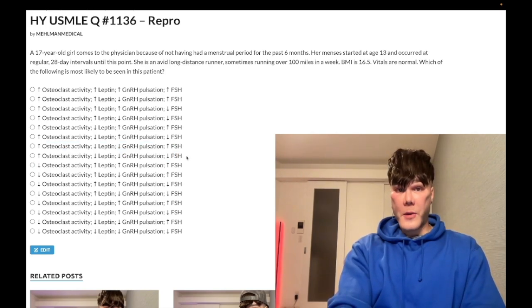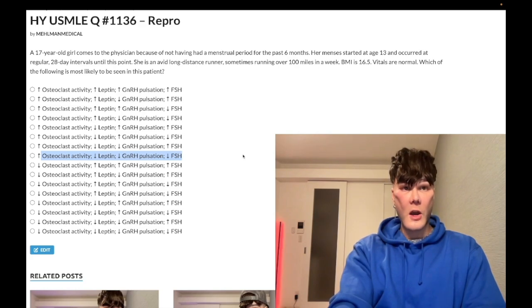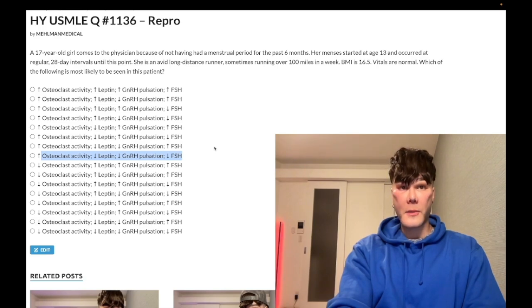And this last part, not difficult, but students mess this up, is you need to know that FSH is decreased, okay, because it's central. So the abnormal GnRH pulsation is causing decreased LH and decreased FSH, okay? I say it's a little bit tricky because students tend to associate high FSH with amenorrhea. So if you have a primary ovarian pathology, such as Turner syndrome, or premature ovarian failure, with decreased estrogen production by the ovaries, you're going to have decreased negative feedback at the hypothalamus and anterior pituitary, and FSH goes up. So if you have primary hypogonadism, then you're going to have high FSH.